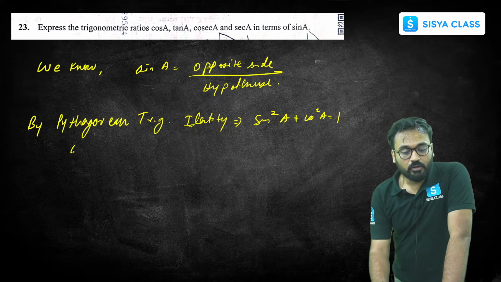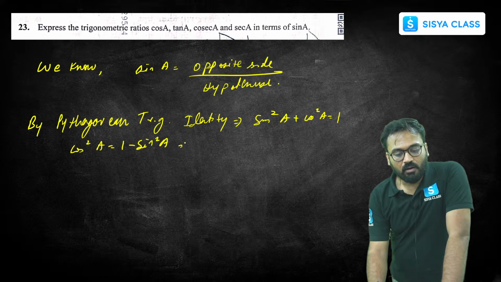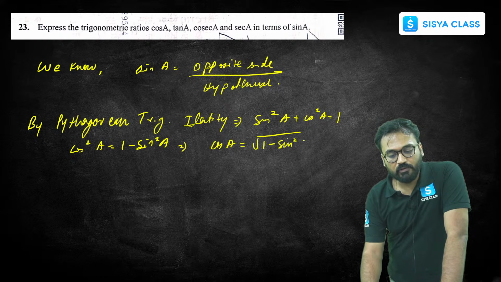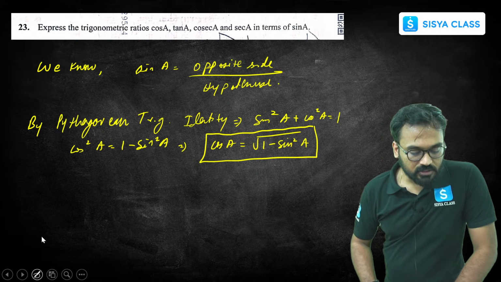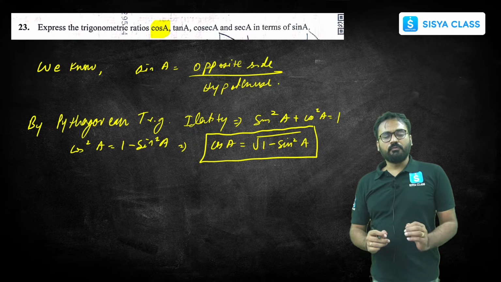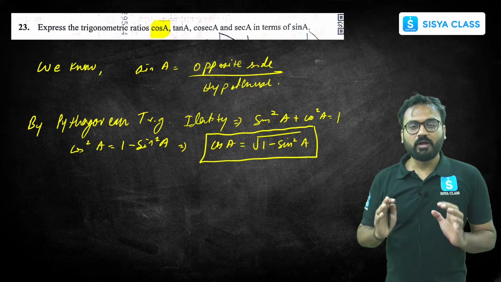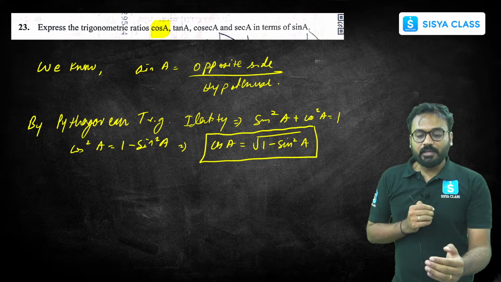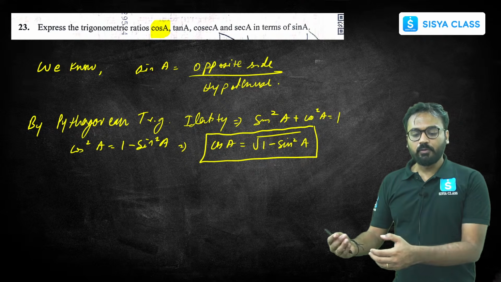This means cos square A will be equals to 1 minus sin square A, or cos A is equals to square root of 1 minus sin square A. This is the answer for the first trigonometric ratio, cos A in terms of sin A. So cos A in terms of sin A is cos A equal to square root of 1 minus sin square A. There is no other way you can write it in terms of sin A. So I have written using the Pythagorean identity, sin square A plus cos square A equals to 1.